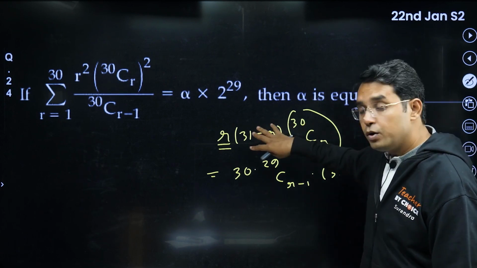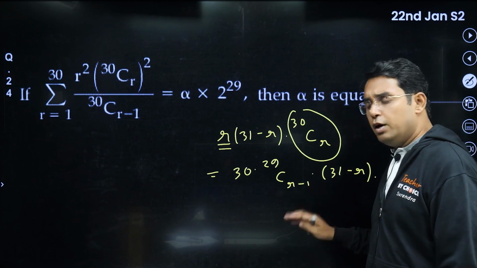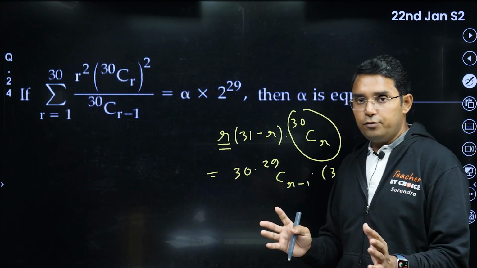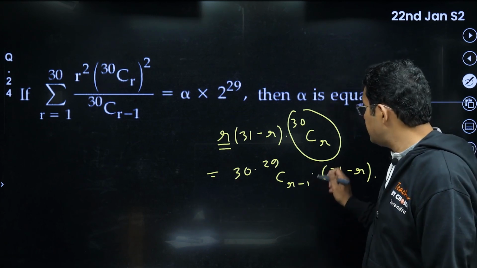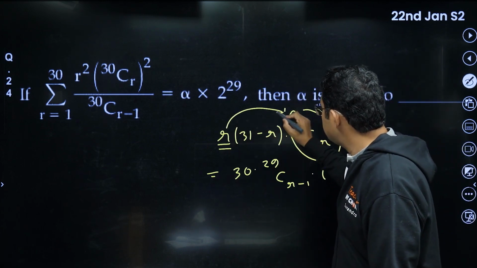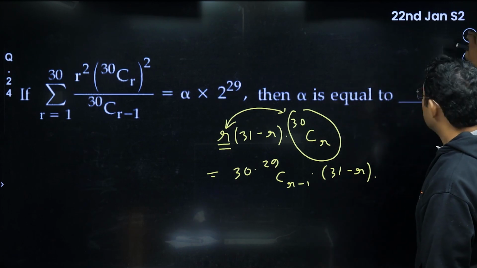In fact, you can do a similar trick one more time, and then you can reduce it in terms of 28Cr−2. From there it will be just the sum of binomial coefficients, that comes out to be 2 power n. So from there you can get the answer, but you should understand this thing can be done to simplify the binomial coefficients. Okay, so moving to the next question.